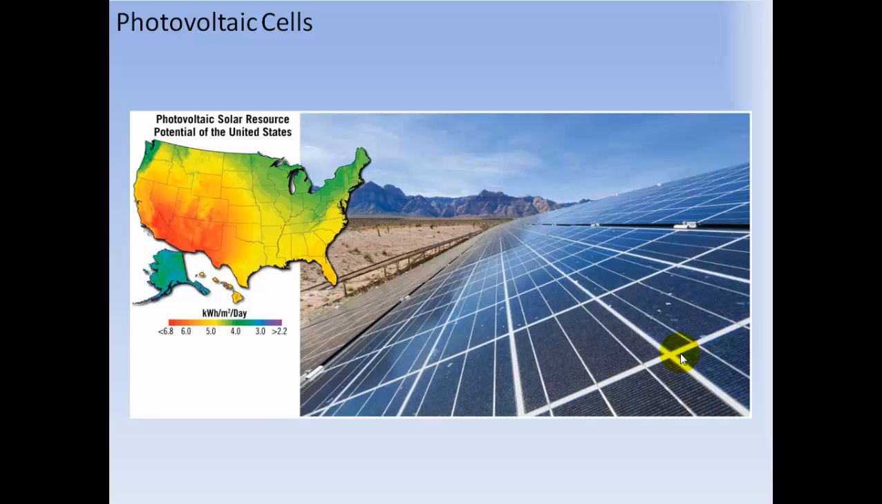Photovoltaic solar resource potential in the United States: where it's greater than the purple, the blue is less. So the red, orange, and yellow is where there is the most potential for photovoltaic cells for solar energy.